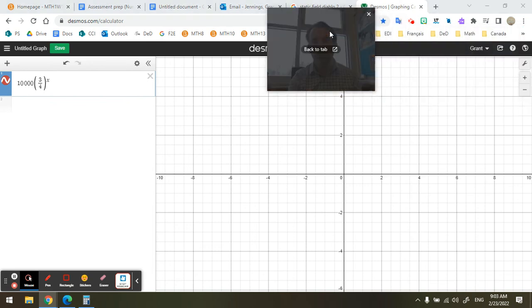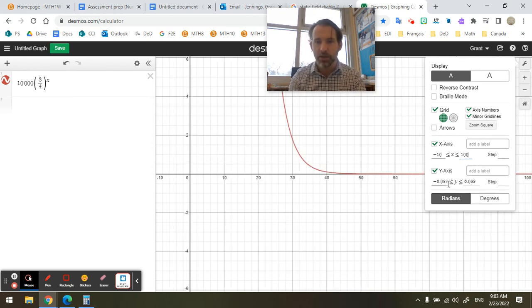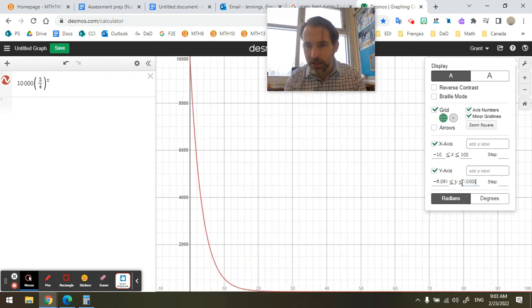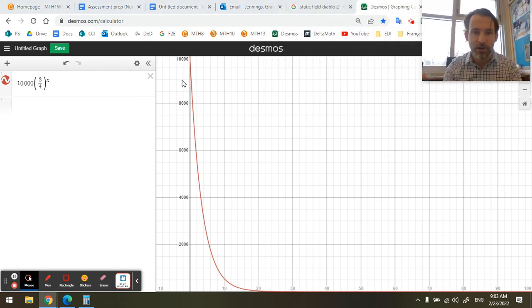Well, it's because we need to change the scale. So over here, let's look at 100 castings of this spell. We want to see the initial value here. There is 10,000 hit points. So here is the monster's hit points as we continue to successfully cast this spell. It looks like it's just plummeting, going down really fast.